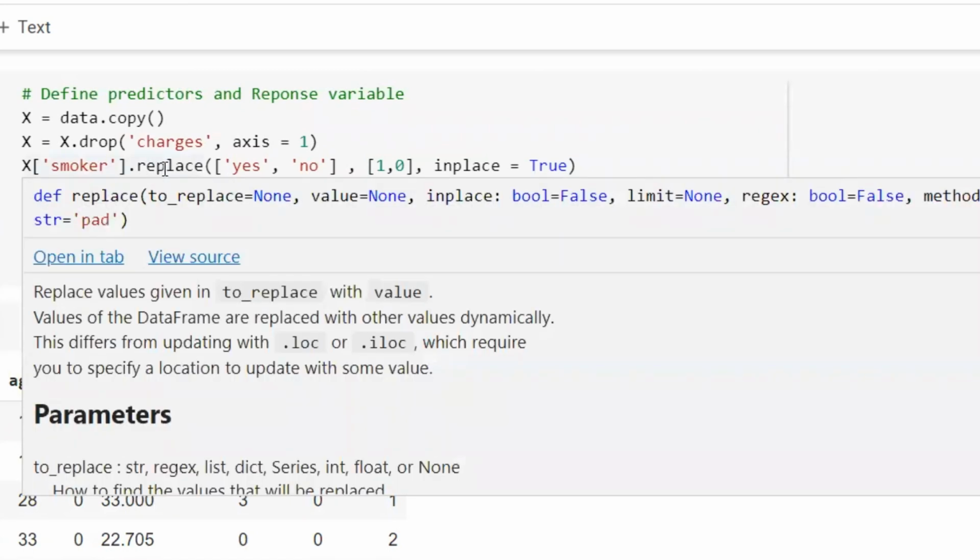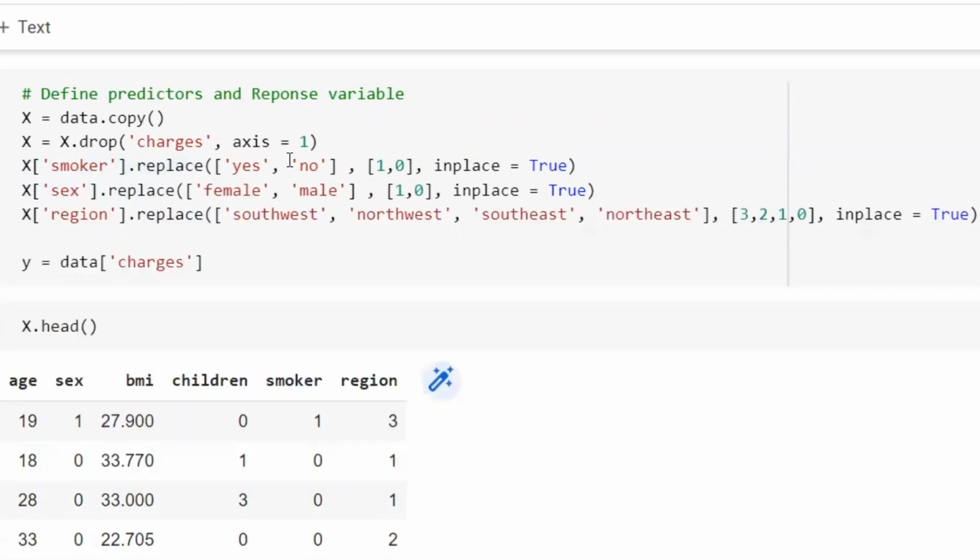The function is replace. And you can see we are giving here, for example, for the smoker column, yes the number 1, and no the number 0. And for the sex column, we are doing the same. We are giving female the number 1, and male the value 0.